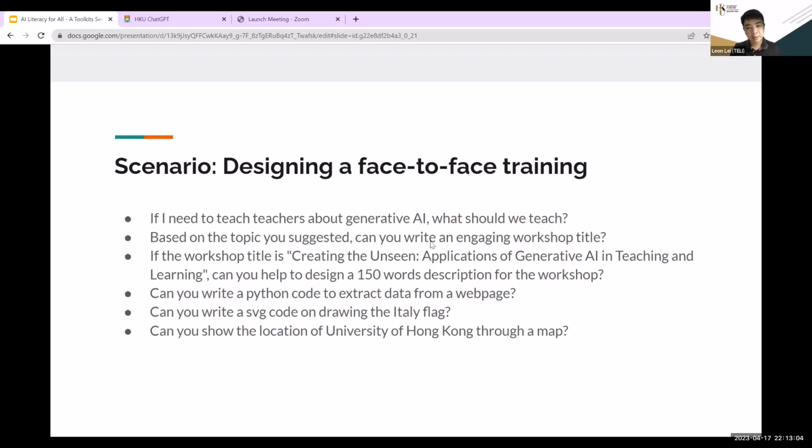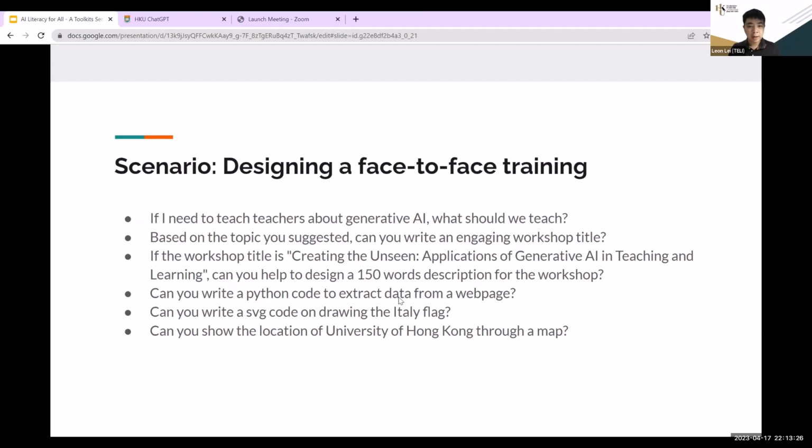And then the system gave me 5 to 6 examples. I picked one of them, rewrote it, and it became the final one. So creating the unseen, and so on. Can you design a 150-word description for the workshop? Then the system, based on the existing discussion and conversation, created a 150-word description.